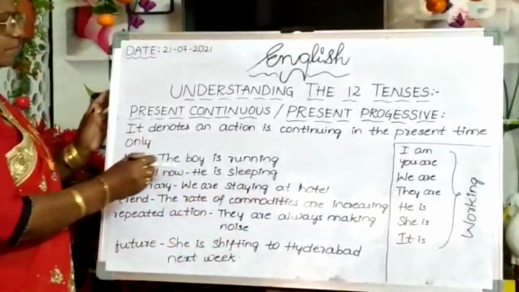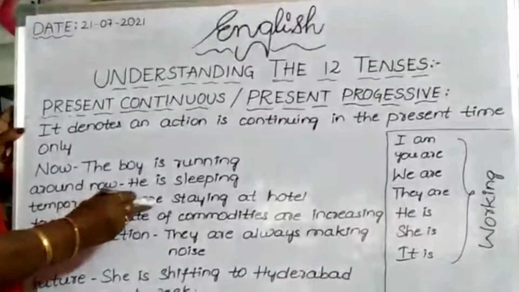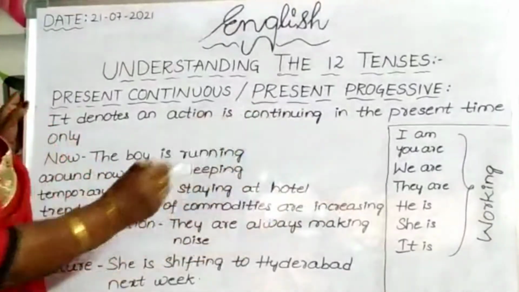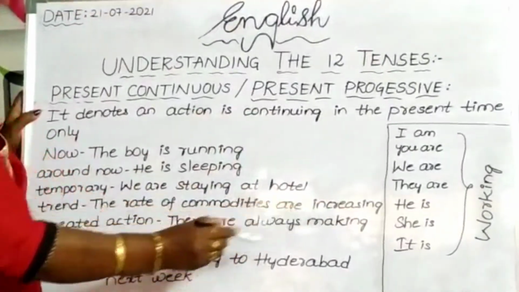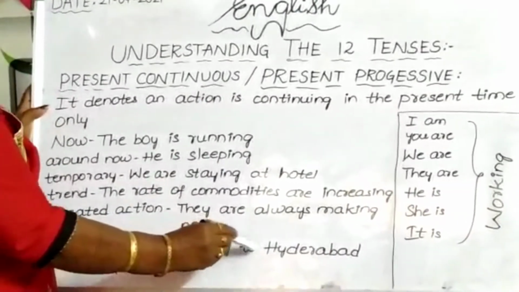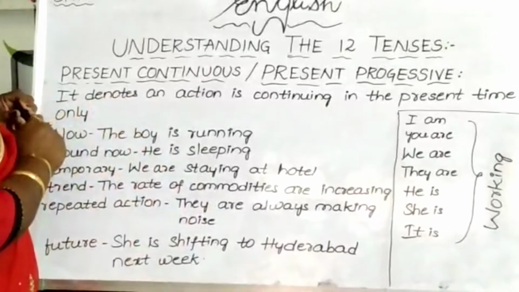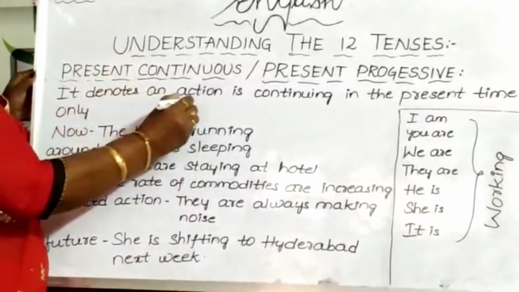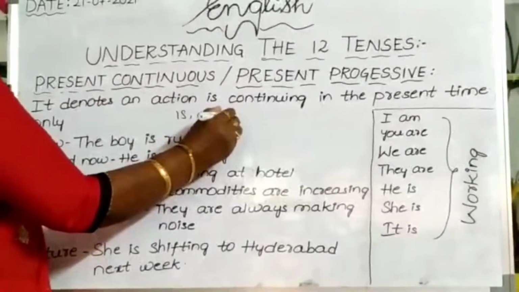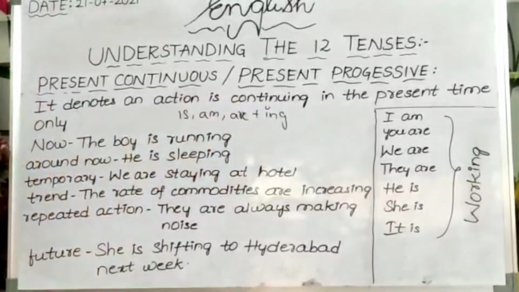Here all we can observe is the plus ing form. Here is plus ing form. Here are plus ing form. Here are plus ing form. Here also are plus ing form. Then future: she is shifting to Hyderabad next week. Here also is plus ing form. So what is the structure of continuous tense we can use? Is or am or are plus ing form. The structure of present continuous tense.